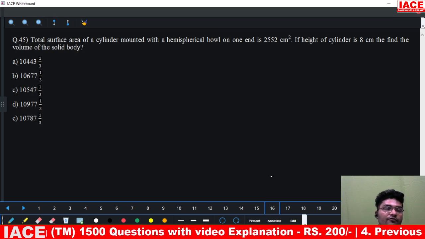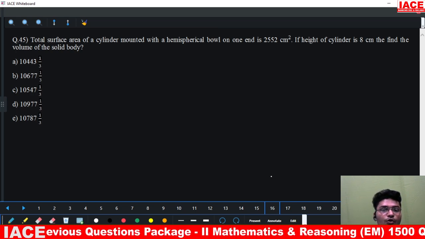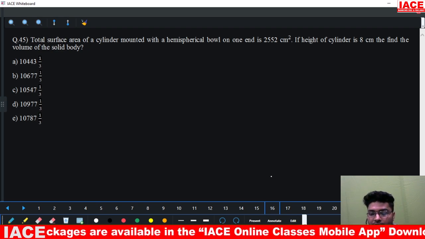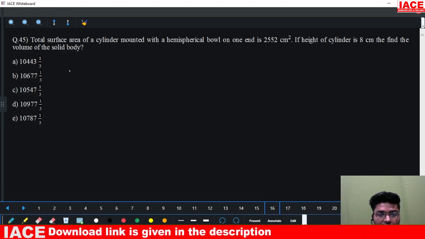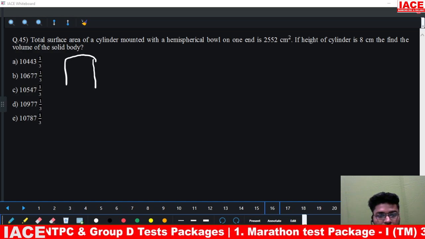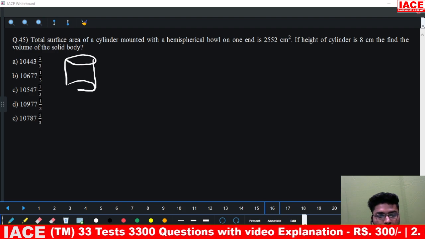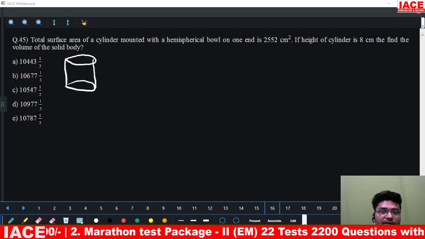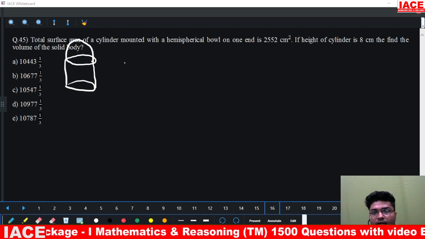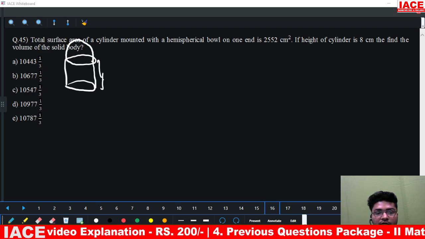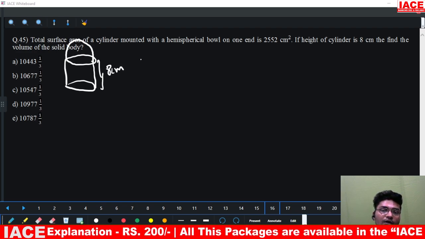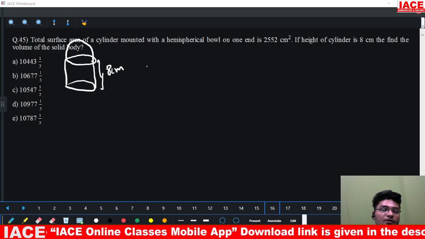Coming to question number 45. The total surface area of a cylinder mounted with a hemispherical bowl on one end. So what we have actually is a cylinder just like this. On this cylinder, we have a hemispherical bowl on one end. The height of the cylinder is given to us as 8 centimeters. Now question is asking us to calculate the volume of the solid body.